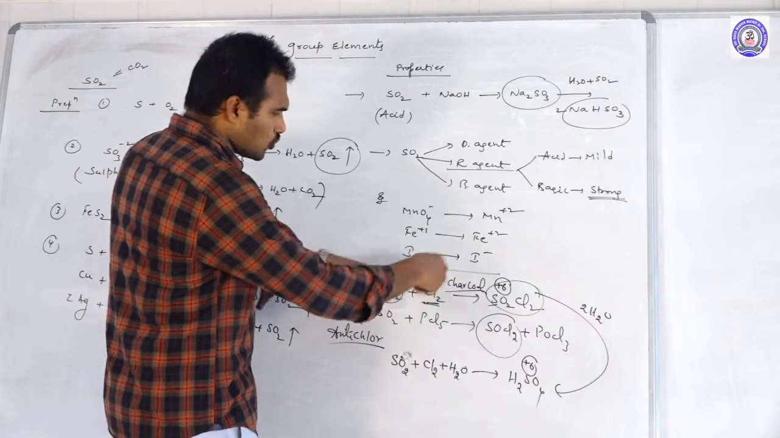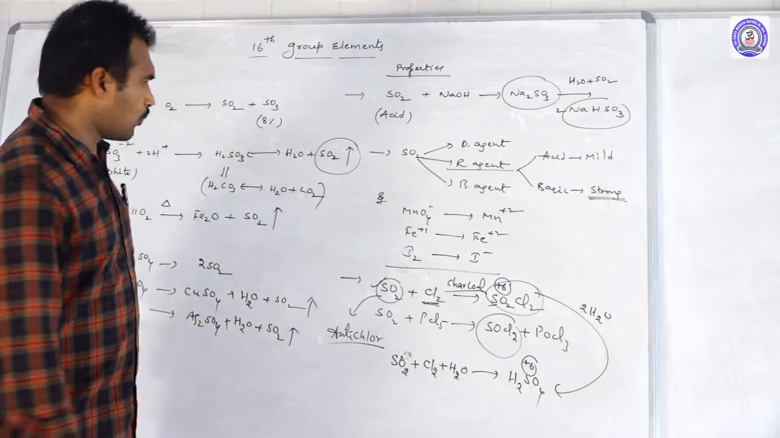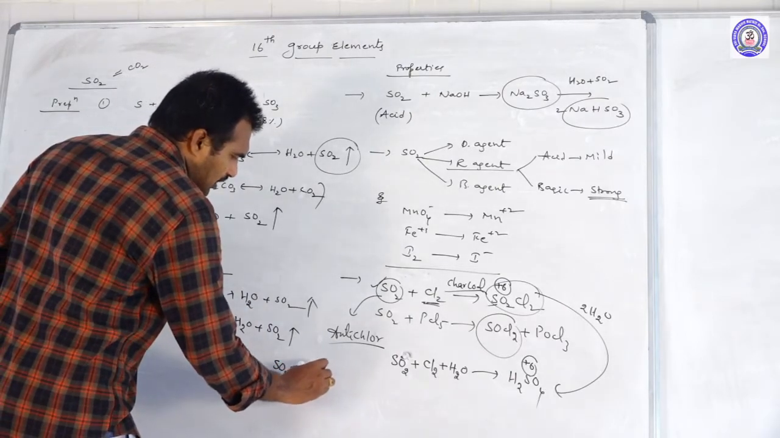Now, SO2 is used to remove chlorine from the environment, so we use it as an anti-chlor. And one more thing, a most important point: SO2 shows bleaching action.